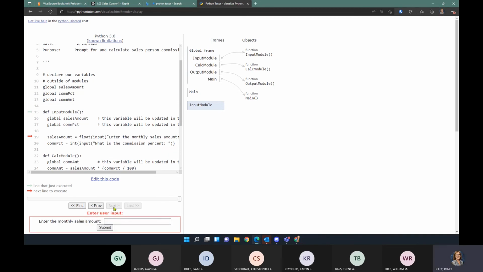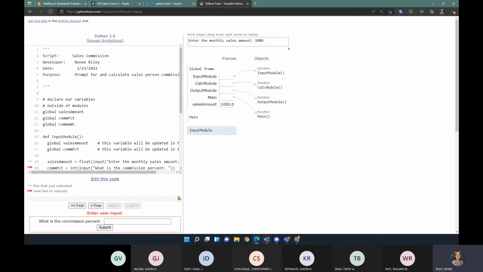It didn't do much, did it? But now down here at the bottom, I have my input prompt. Enter the monthly sales amount. I'll put in that $1,000 and click submit. Now I see my variable. There's my sales amount variable that has a value of 1,000.